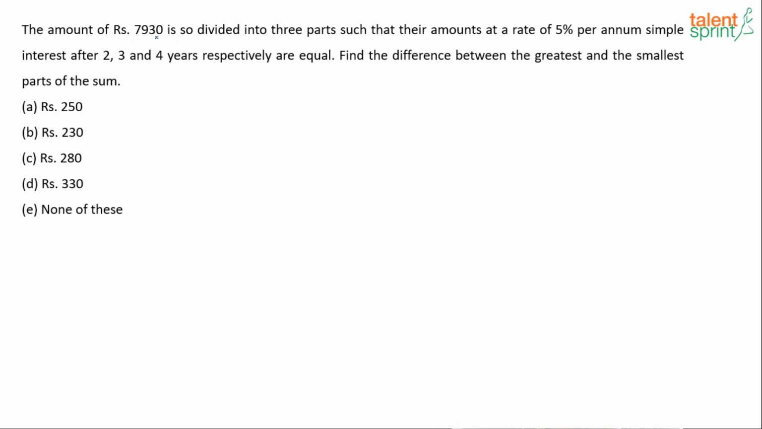The amount of rupees 7,930 is divided into 3 parts such that their amounts at the rate of 5% per annum simple interest after 2 years, 3 years, 4 years respectively are equal. Find the difference between the greatest and the smallest parts of the sum. An amount of 7,930 is divided into 3 parts such that their amounts, there referring to those 3 parts, at the rate of 5% per annum simple interest after 2 years, 3 years, 4 years respectively are equal.